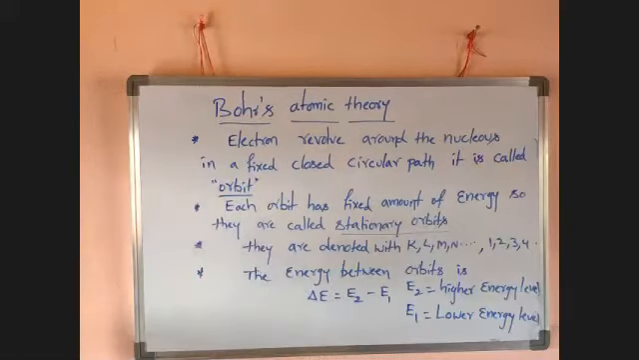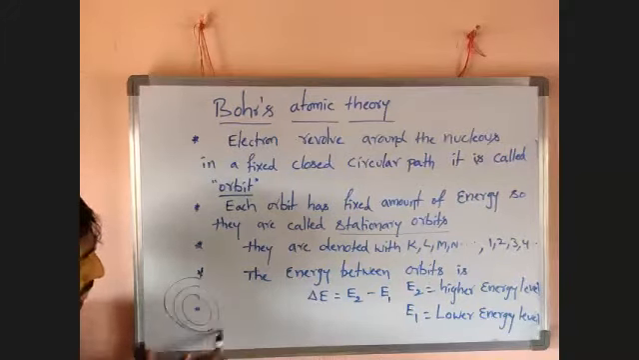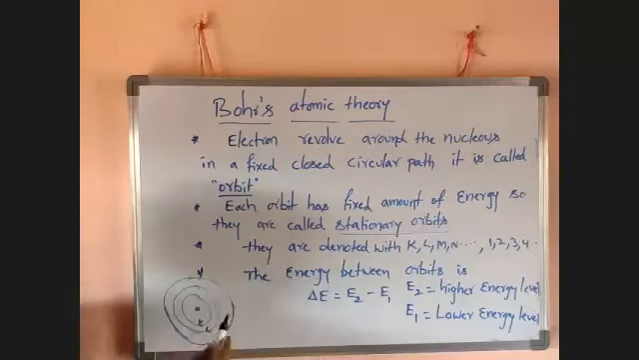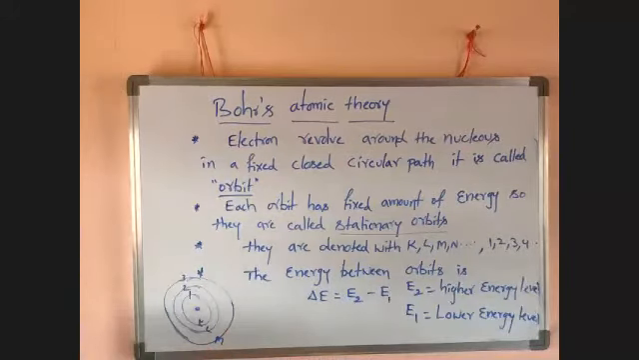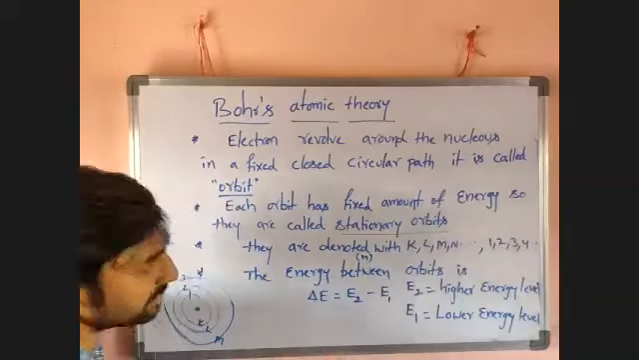Try to remember these points. I will explain the remaining. So just take a nucleus. These are orbits, K, L, M, N, O, like that, or 1, 2, 3, like that. Actually they are denoted with n, numbered as K, L, M, N.